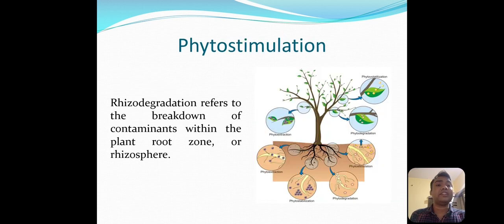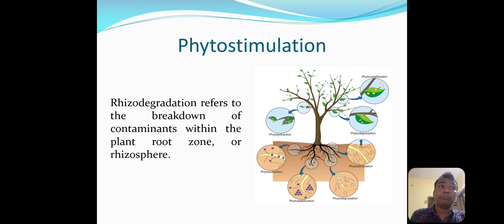The next method is the phytostimulation method. Okay, in this type of phytoremediation, what happens? The contaminant may be there near the plant roots. In this type, the plant stimulates the microbes present near the plant's roots, and these microbes degrade the heavy metals or pollutants present outside the plant but inside the soil, near the plant roots, that is, the rhizosphere.